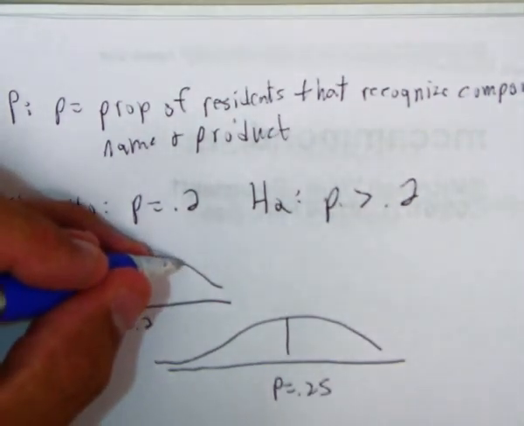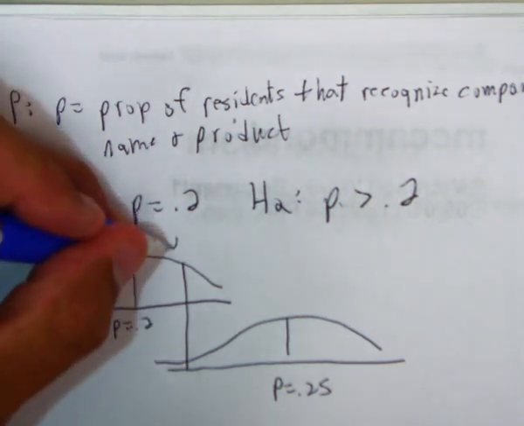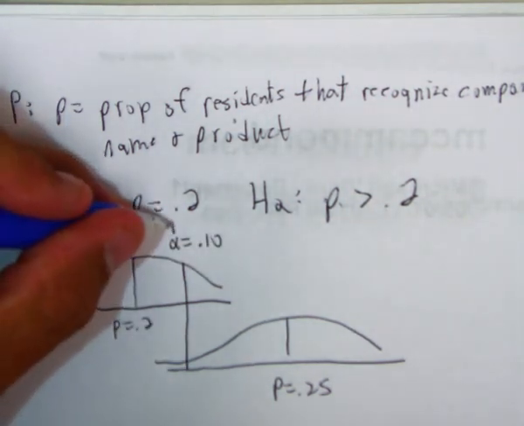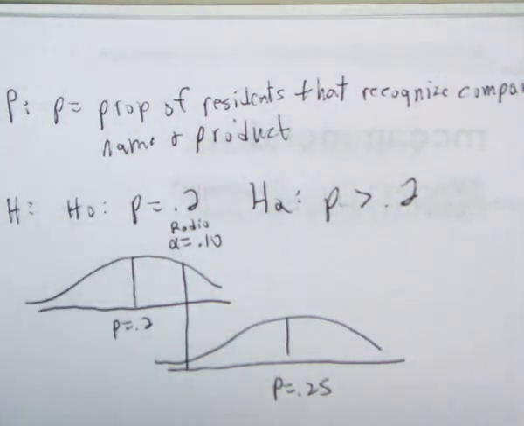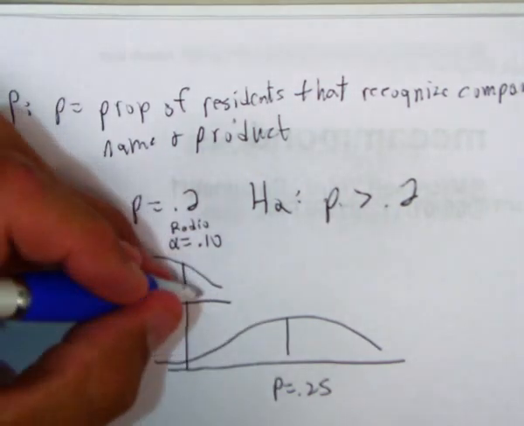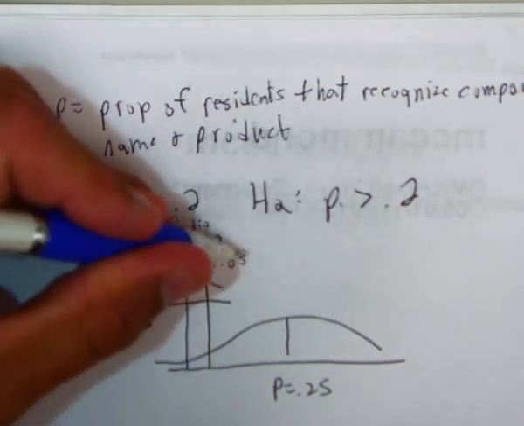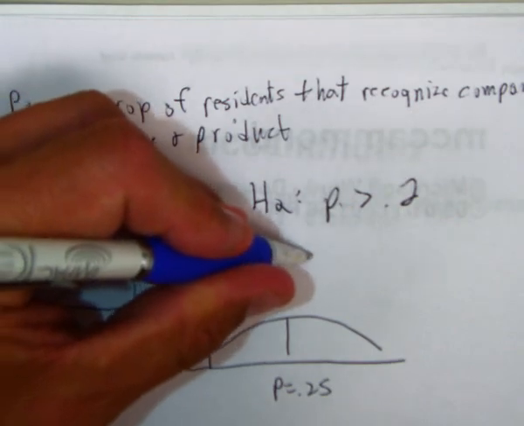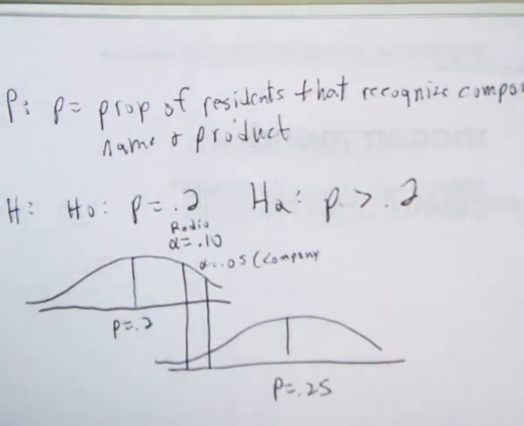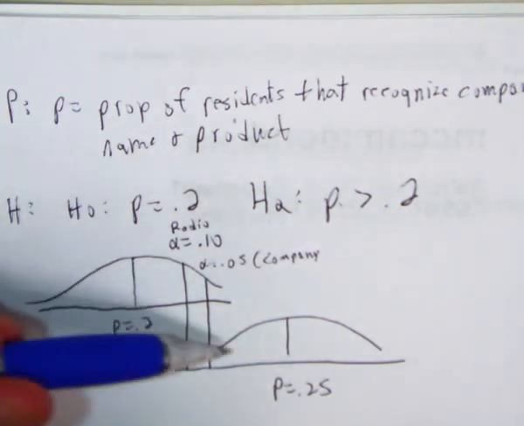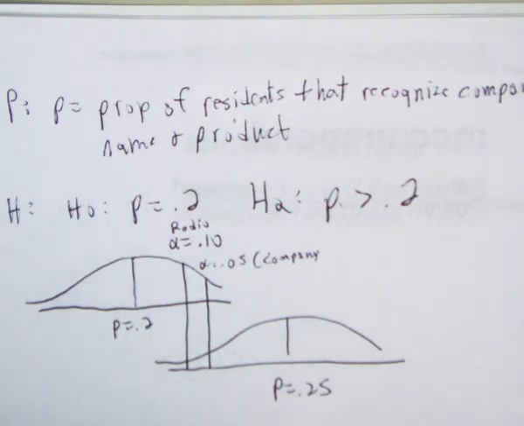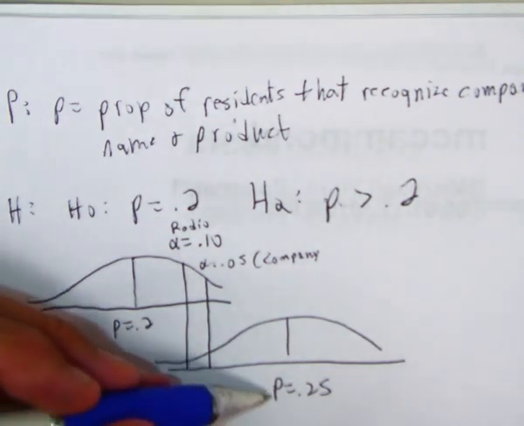The radio station wants an alpha level of 0.10. But the company wants an alpha level of 0.05. The company. So the company did the job. The proportion of people that recognize the company's name and product actually went up to 0.25.